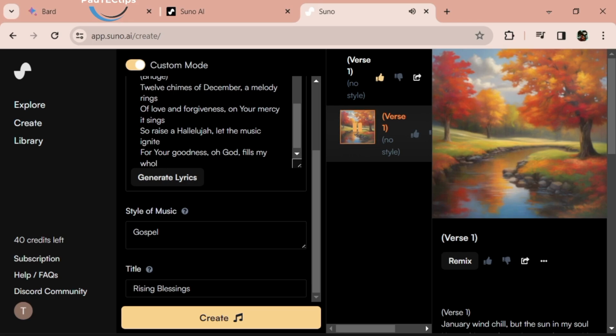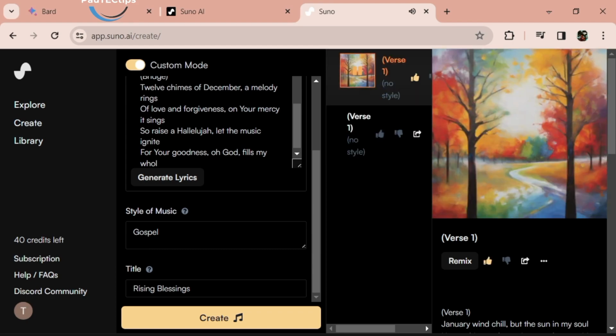January wind chill, but the sun in our soul. Hope whisper promises, made my spirit whole. February's raindrops washed worries away. March brought a rainbow, brighter than yesterday. Oh God, you're good. All year long you've been.